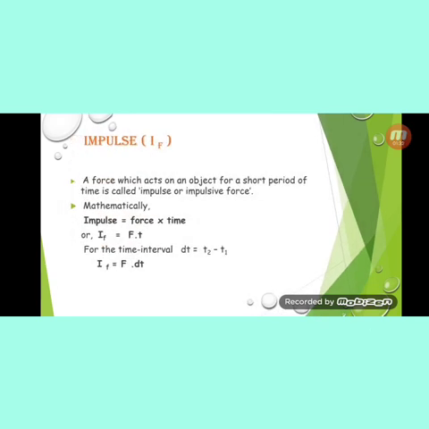Now, impulsive force. What is impulsive force? A force which acts on an object for a short period of time, that is known as impulsive force.